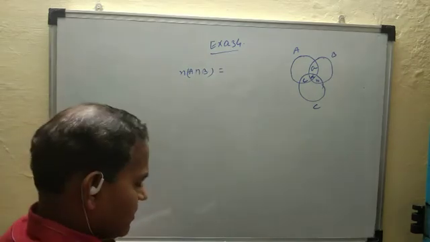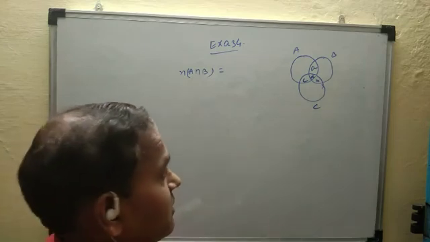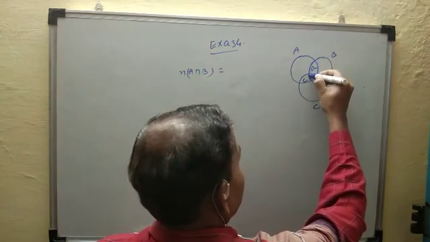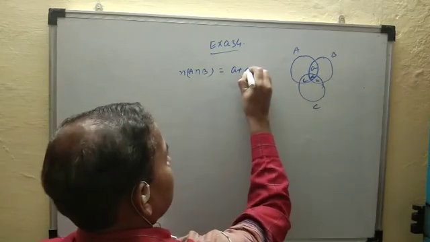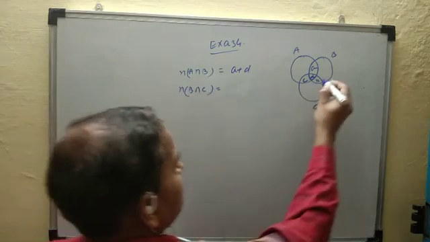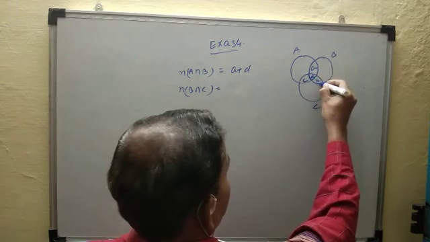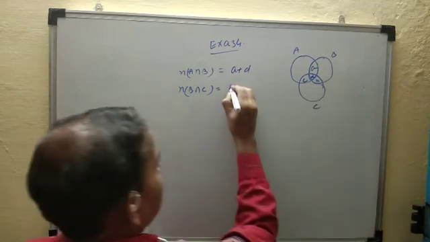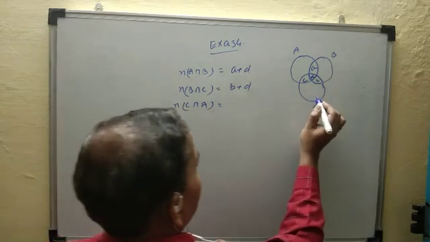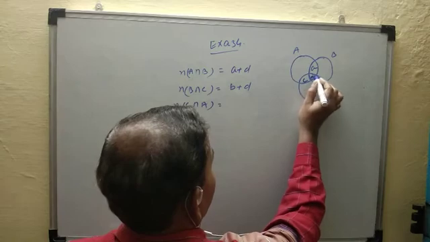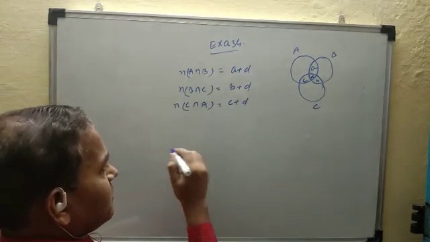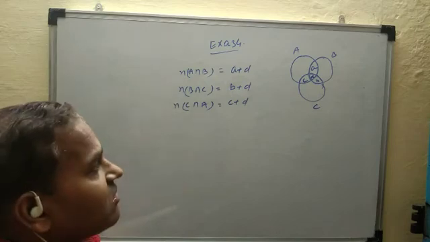This whole part is the A intersection B, that is A plus D. And number of B intersection C, this part is B and C, that is B plus D. And number of C intersection A, this whole part is C and A, that is C plus D. और इन तीनों को ऐड करें, एडिशन फाइंड करें, और यदि हम